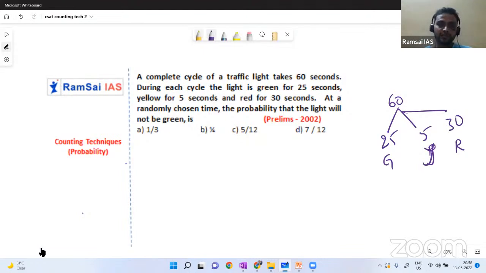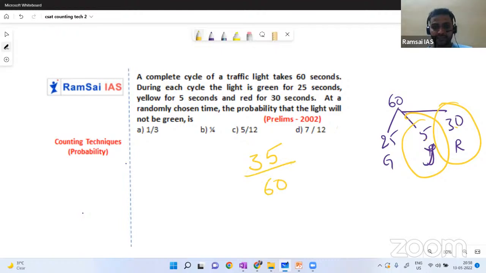So it should not be yellow, no, my bad, it should not be green. Should not be green means it can be yellow or it can be red. So in total we have 35 balls other than green out of 60 balls. Yes or no? Out of 60 balls we have 35 other than green. So 35 by 60, 5 sevens, 5 twelves, 7 by 12. Option D will be the answer. Hope you got this point.